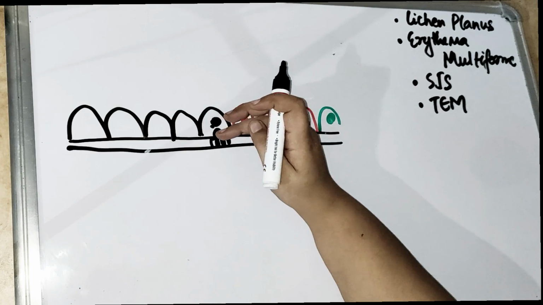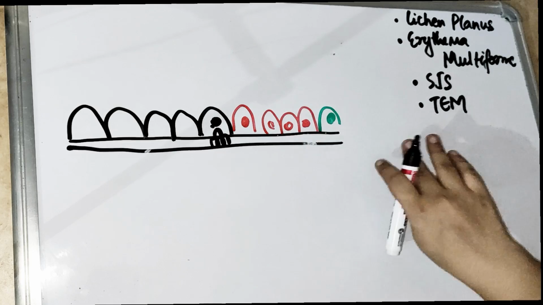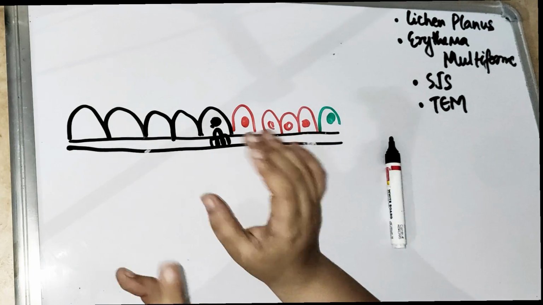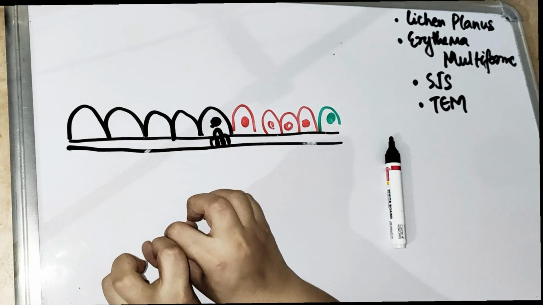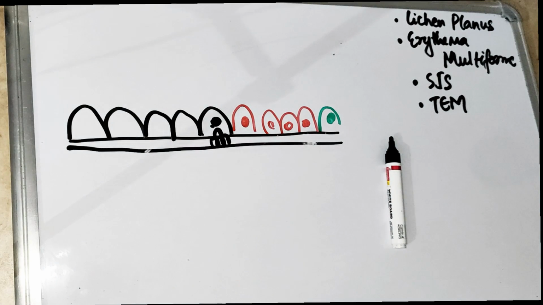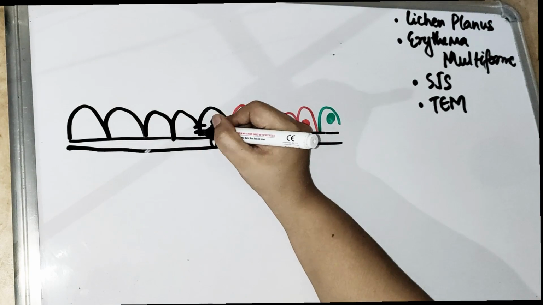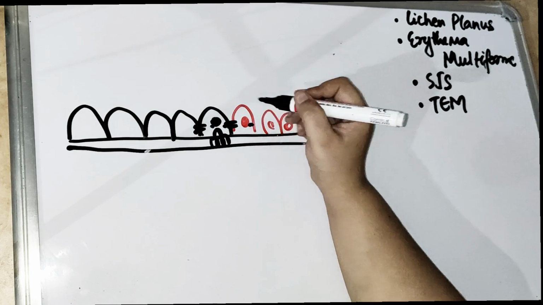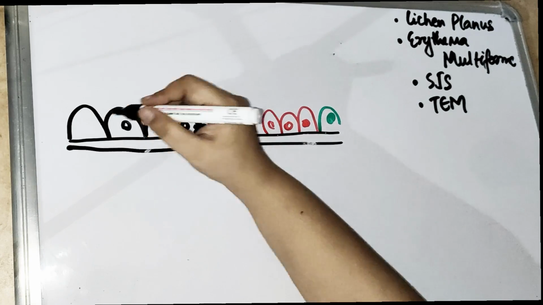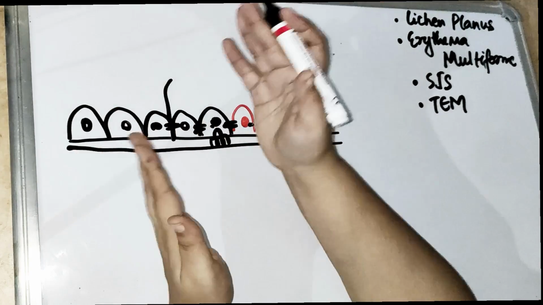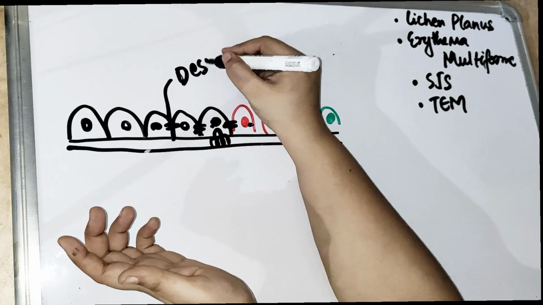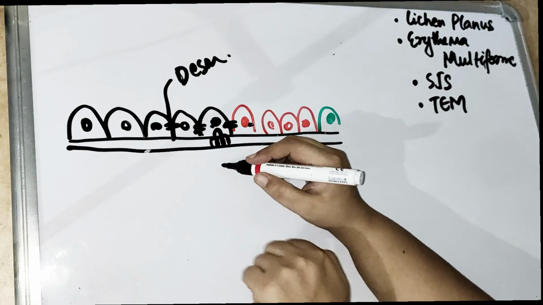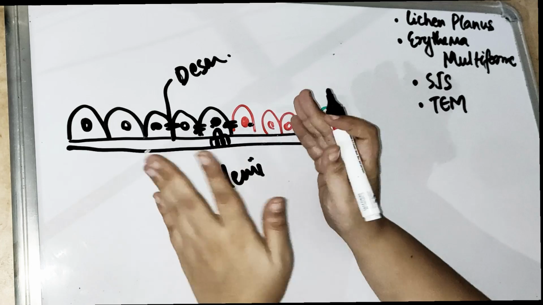So hemidesmosome is a connection which is holding on to these cells. They are holding on to the basement membrane. They don't want this basement membrane to go into the connective tissue, so they are very tightly holding on. And these cells are also connected to each other, sideways, stuck with a glue which we call the desmosomes. This intercellular adhesion is the desmosomes, and the connection of the basal layer to the basement membrane we call hemidesmosome.